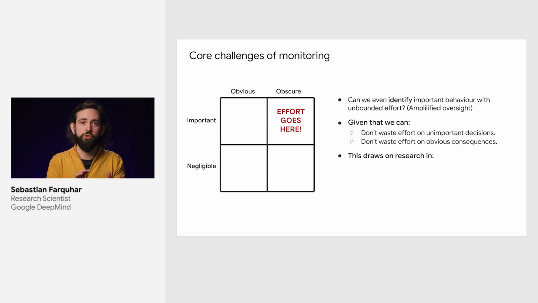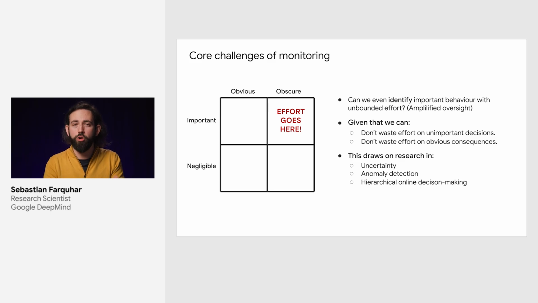This is going to draw on research from uncertainty quantification, so automatically telling how confident we are about whether there's going to be harm. Anomaly detection, noticing when something is new or out of the ordinary. Hierarchical decision-making, especially online hierarchical decision-making, and adaptive compute, where we're trying to provide just the right amount of effort at the right time and not put too much work into obvious choices.